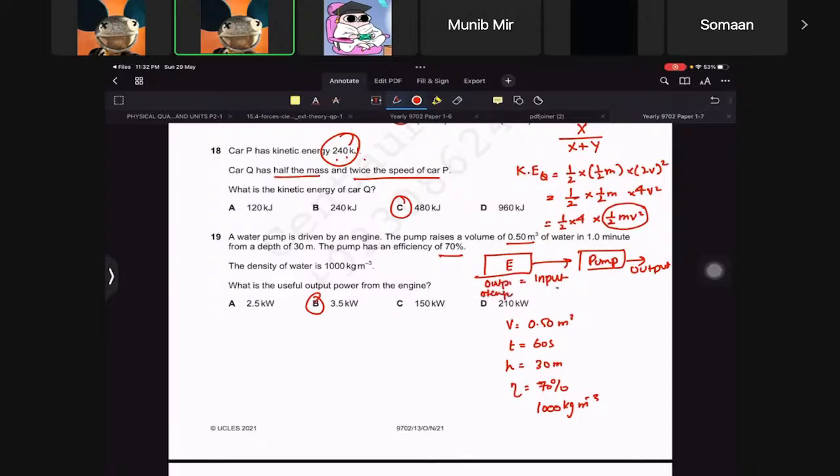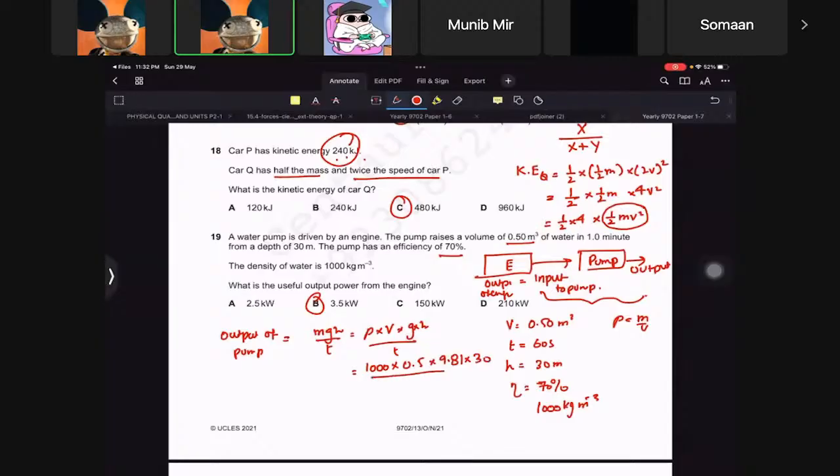It's the input to the pump, right? Is it clear? So first of all, we look at this whole thing. The output of the pump has to be equal to mgh over time. So mass we found by density, which is mass over volume. So density times volume times g times h over t. I put all the values that I gathered in my data table, and I found that it is about 2.5 kilowatt. Do you understand?